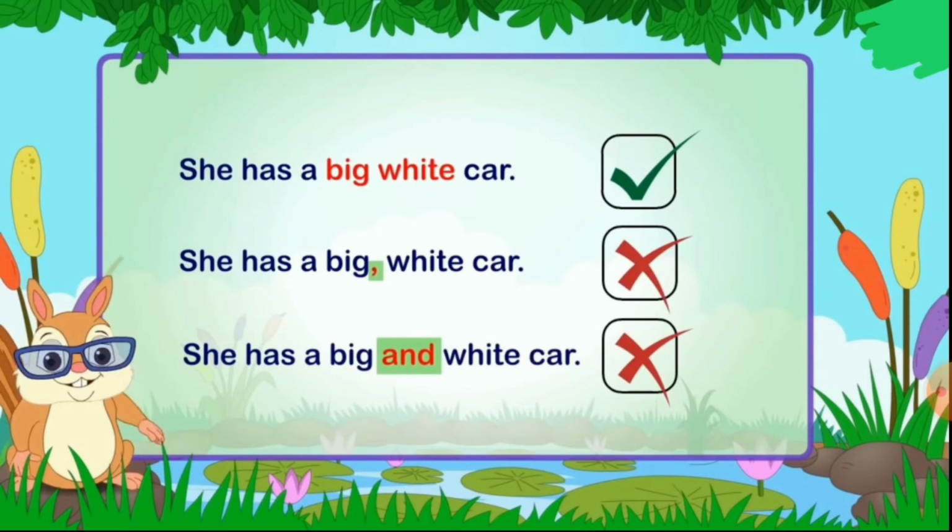Look at the third one. She has a big and white car. No, we cannot put and there because we are talking about two different qualities. One is describing size and the other is describing color. So we cannot put and in between both of them. Okay, so the correct sentence structure is she has a big white car.